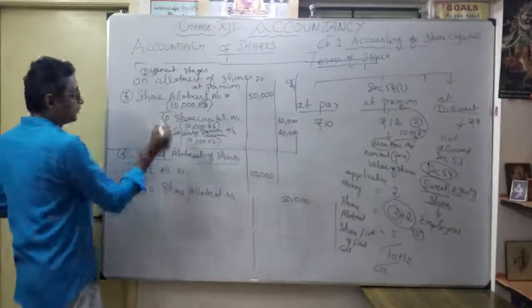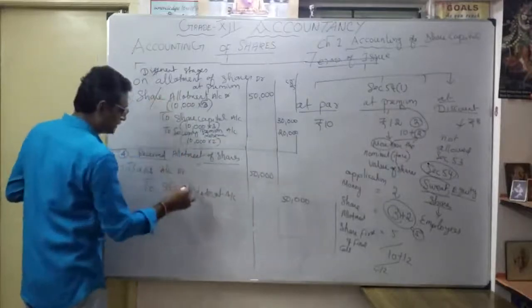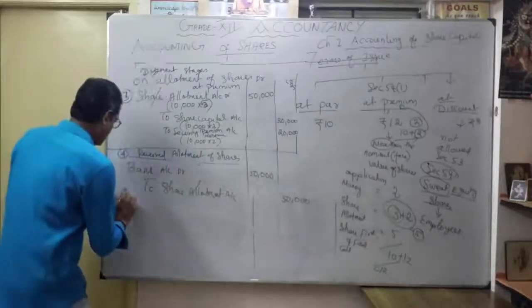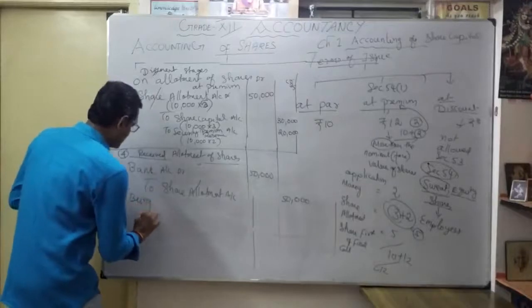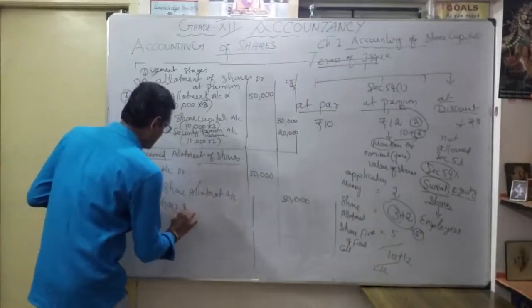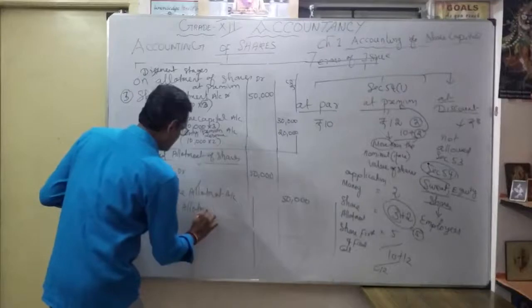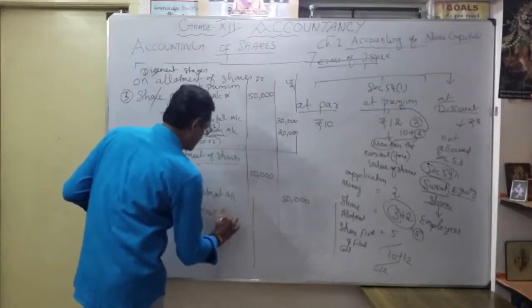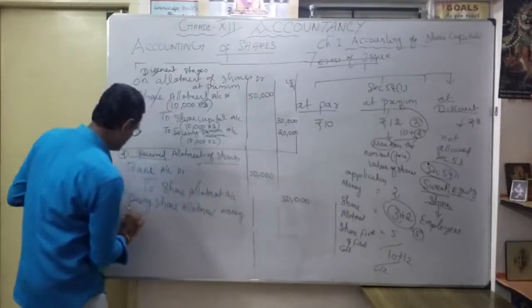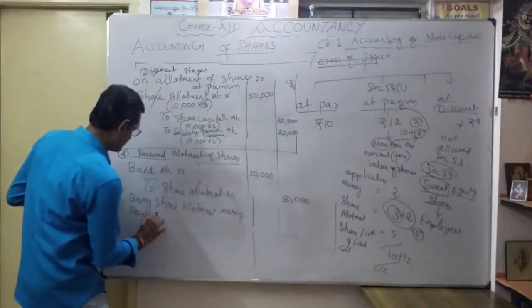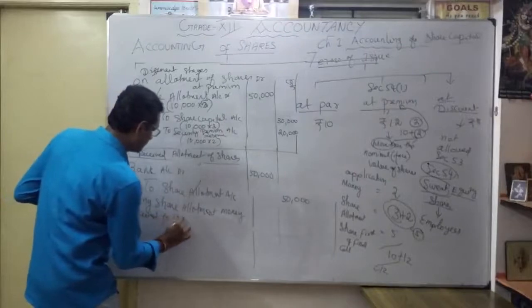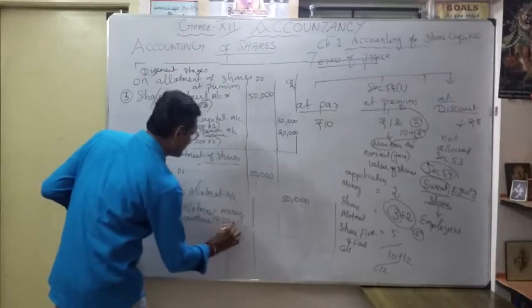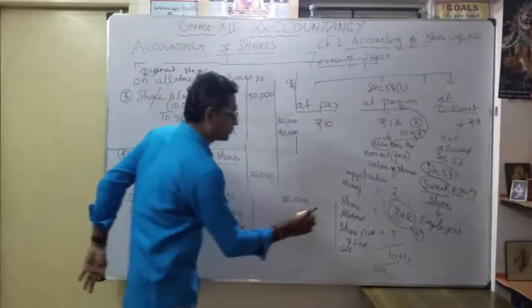See, if you do it like this, my debit and credit cancel. Then only my journal entry is correct. So what's the narration? Being share allotment money received for 10,000 shares at 5 each. Correct. How 5? 3 plus 2.